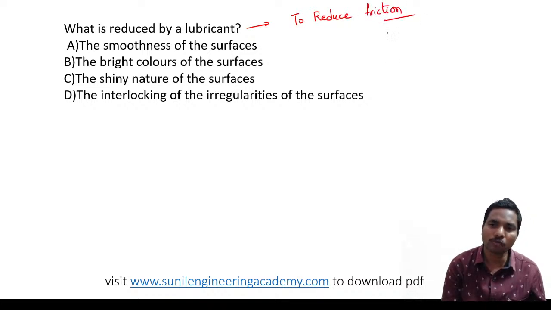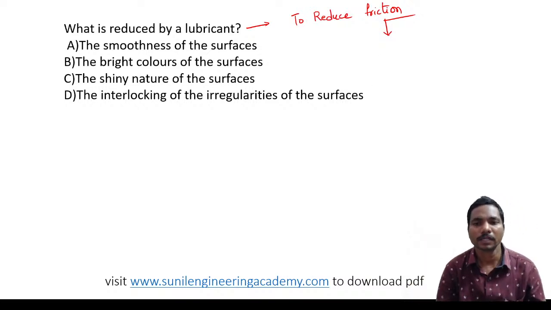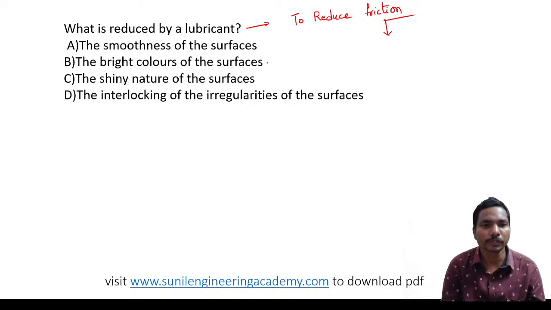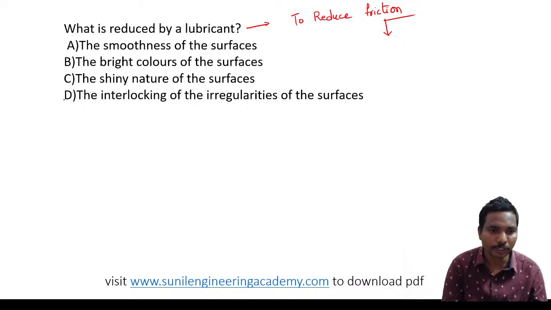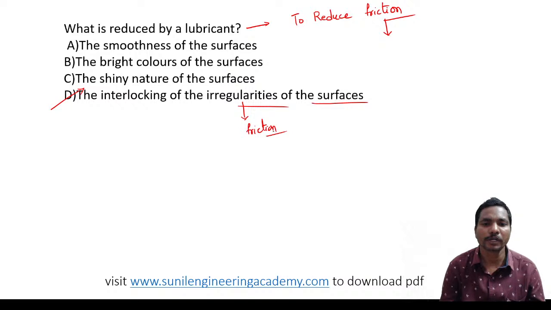Friction, in the sense, how do we get friction? Whenever there is interlocking, then only we will get friction. So to reduce friction is to reduce the interlocking of the irregularities. So we have to reduce the friction. Answer is option D. Very good.